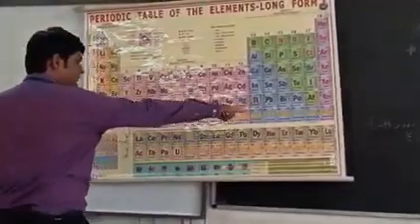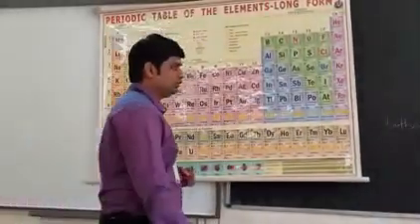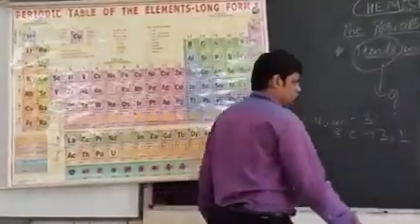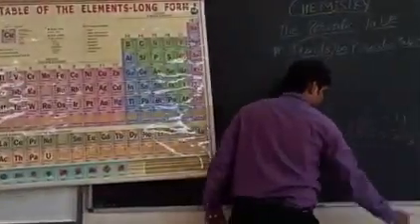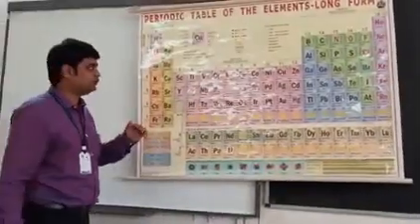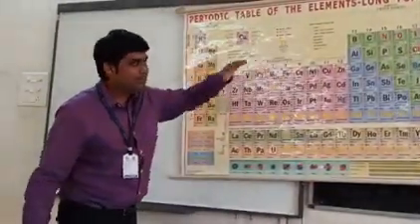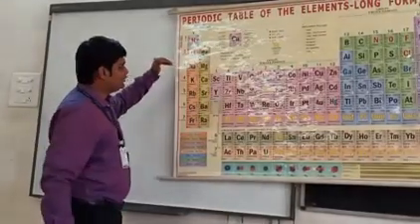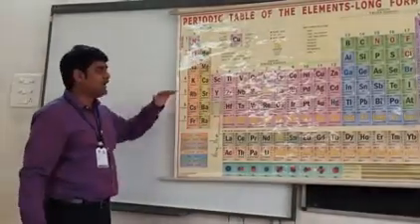Now you can see the difference between the electronic configuration. For lithium we require 2 shells and for sodium we require 3 shells. So students, there is a major difference. Any element who has 2 electronic shells will be placed in the second period. Any element who has 3 electronic shells will be placed in the third period, and so on and so forth.